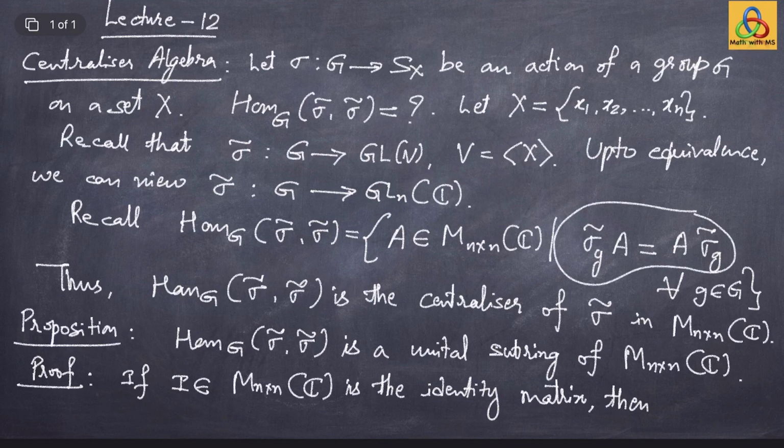Then sigma tilde of g times identity is the same as sigma tilde of g, which is the same as identity times sigma tilde of g, for every g in the group G.